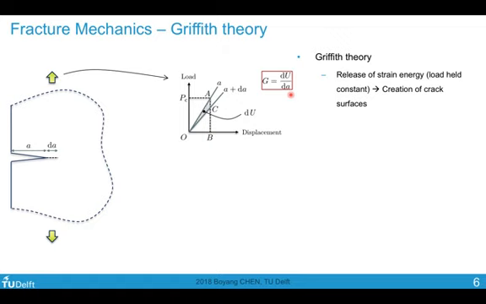So, according to Griffith theory, this release of strain energy dU contributes to the creation of crack surfaces. So, if we measure the energy required to create the crack surfaces, it should equal the released strain energy, dU. And this energy required to create the crack surface is the so-called fracture toughness. So it has a unit of energy per unit area, the energy required to create per unit area of crack surface.